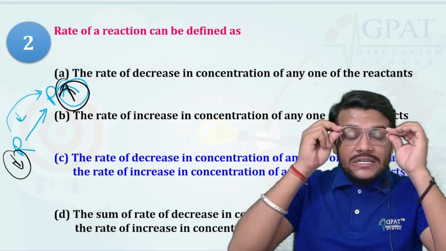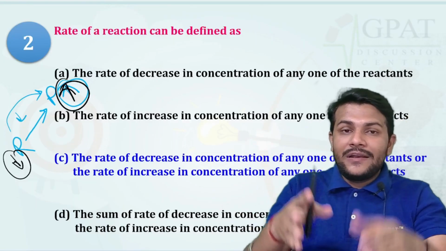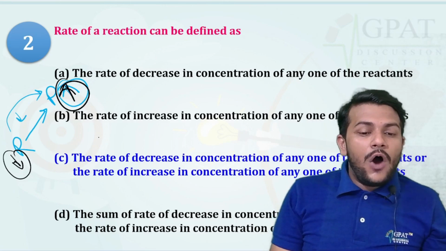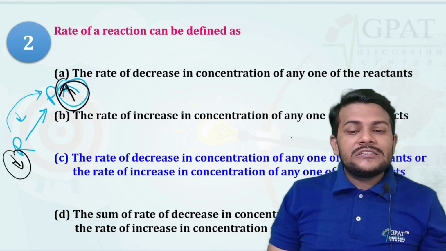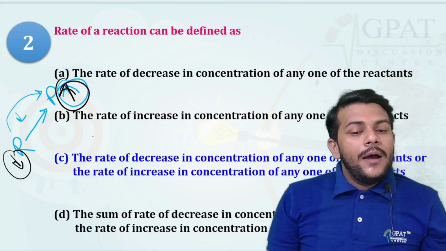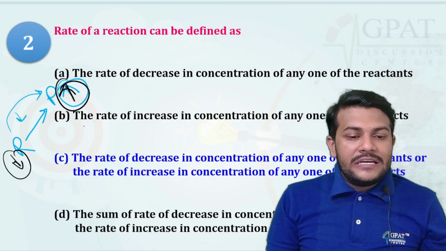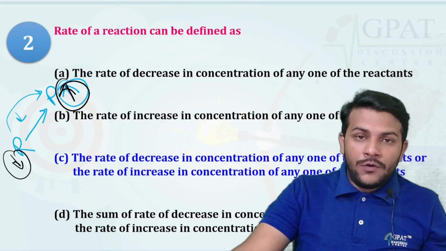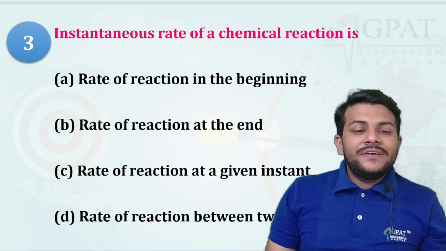If the reaction is in equilibrium, it means the product and reactant are having the same concentration. So actual rate of reaction, like how much rate of decrease in concentration of reactant, and by how much rate the increase in the concentration of the product. That is the actual definition of the rate of reaction. Next we are having the